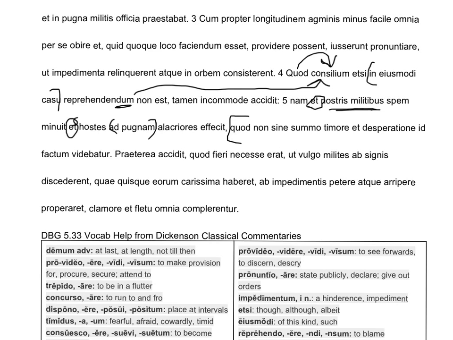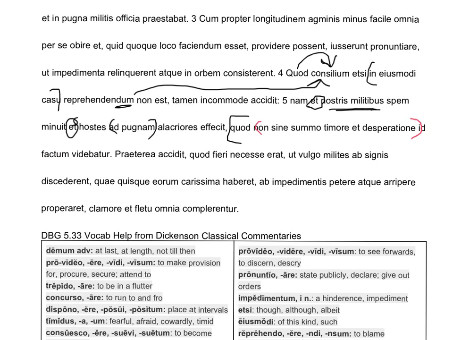Look, these are a dime a dozen. Oh, and let's keep going. Summo timore et desperatione. Really long prepositional phrase, which is very helpful because that makes our sentence so much smaller. Id factum videbatur. Id is the subject of videbatur, which of course, remember video in the passive, it always usually means seem. So it seemed to have been done.